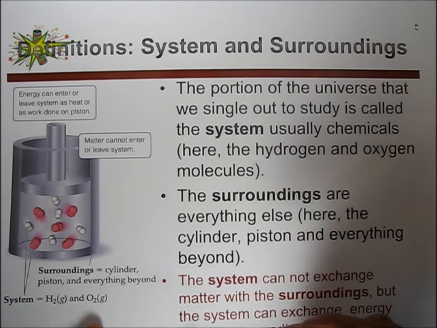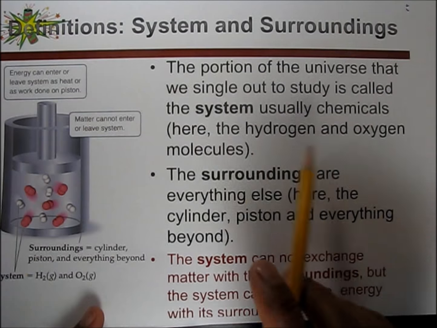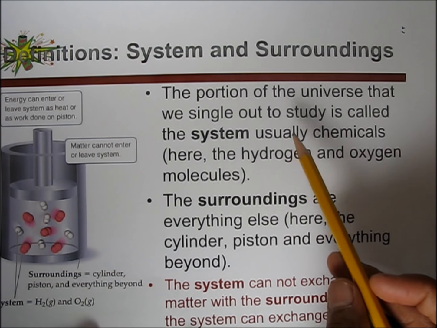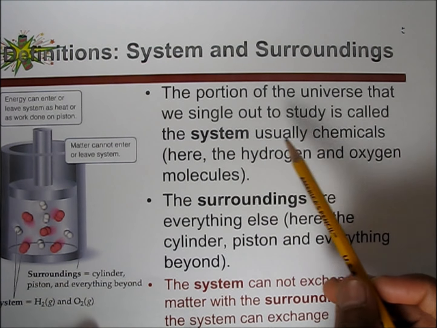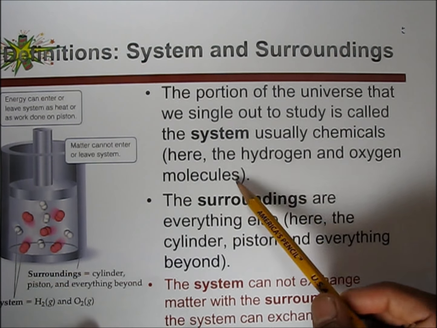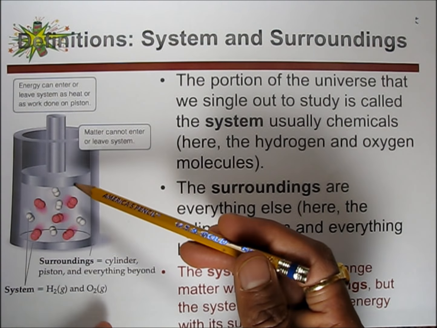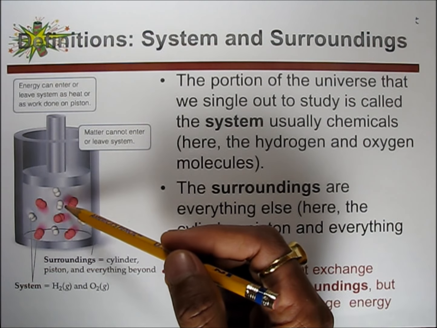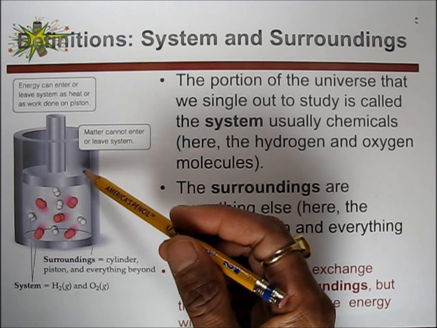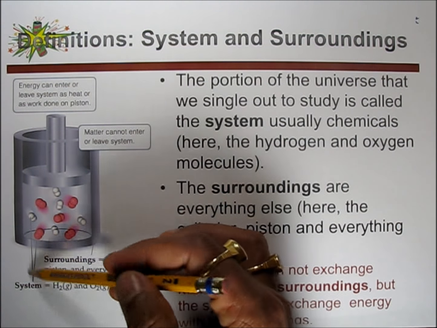And then the definition of system and surrounding. What is the meaning of system and surrounding? The portion of the universe that we single out to study is called the system. Usually chemical, here the hydrogen and oxygen in the molecule. So you can see this container or piston which has only hydrogen gas and oxygen gas, and the remaining outside is called the surrounding.